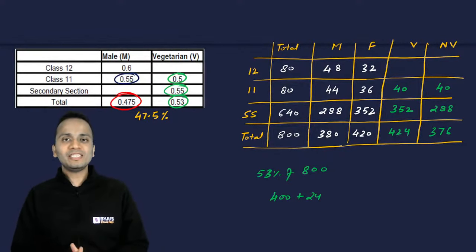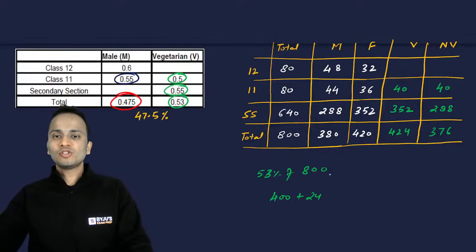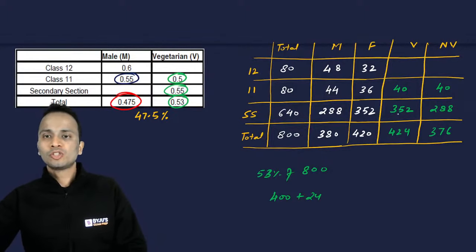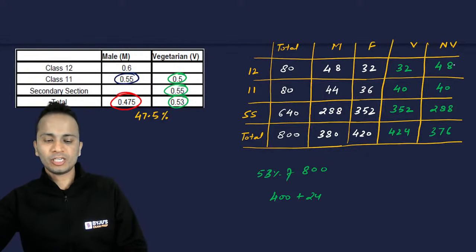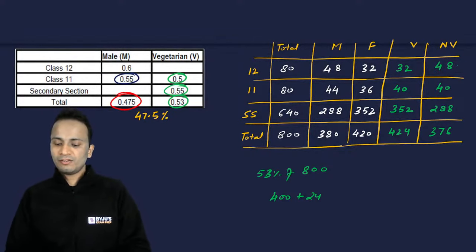You need to perform these calculations by yourself. So vegetarians and non-vegetarians respectively. So let us subtract. So 40 minus 8 and 24, that is 32, and this is 48. Please confirm if the values are fine.